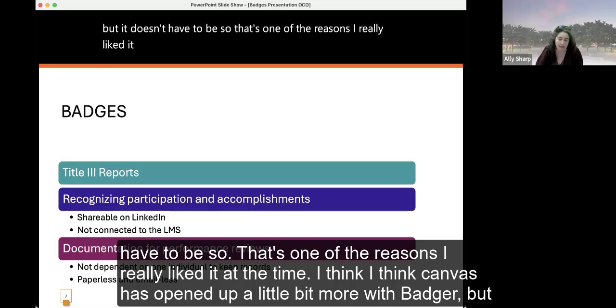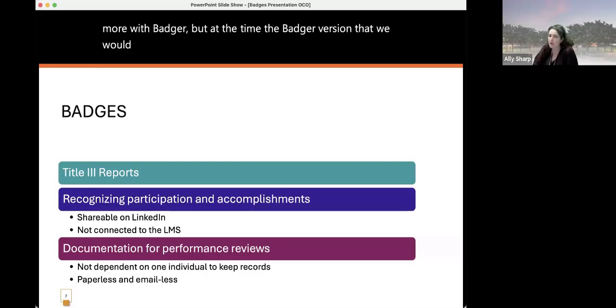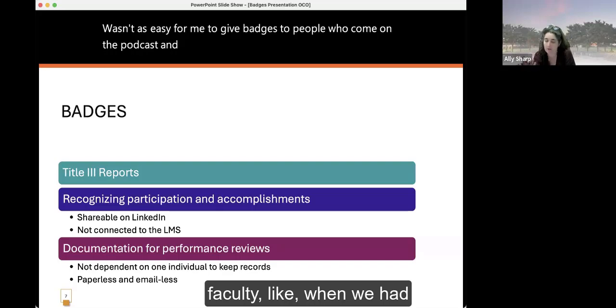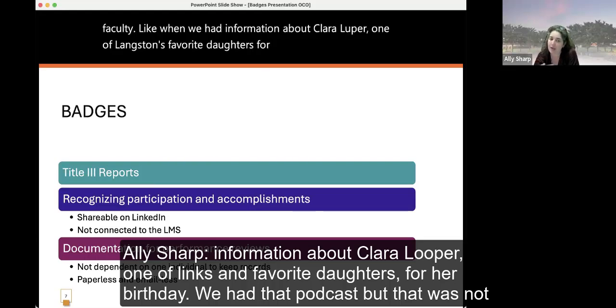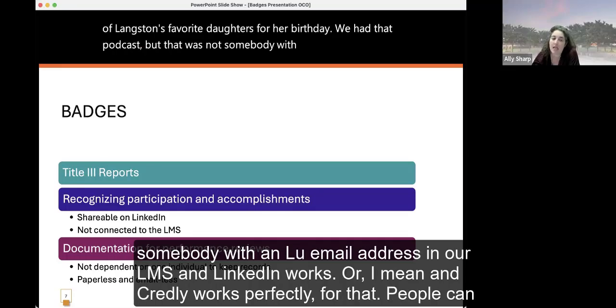At the time, I think Canvas has opened up a little bit more with Badger, but the Badger version that we would have used wasn't as easy for me to give badges to people who come on the podcast and share something meaningful to Langston faculty. Like when we had information about Clara Looper, one of Langston's favorite daughters, for her birthday, we had that podcast, but that was not somebody with an LU email address in our LMS.